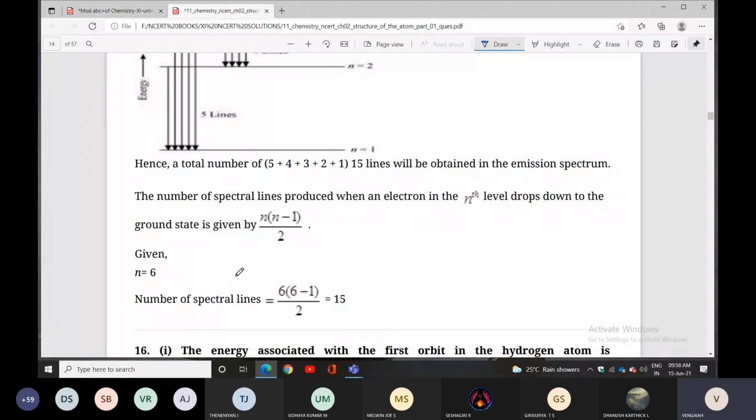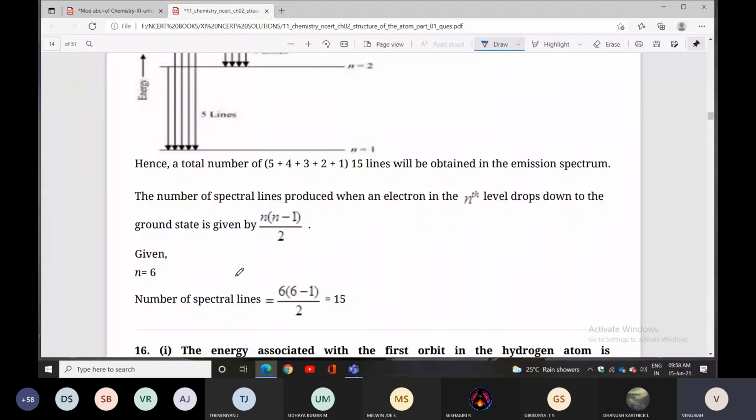The n value is given, 6. So 6 into 6 minus 1 by 2. Then how much value can you get? 6 fives are 30, and 30 by 2 is 15. So the total number of spectral lines will be 15.